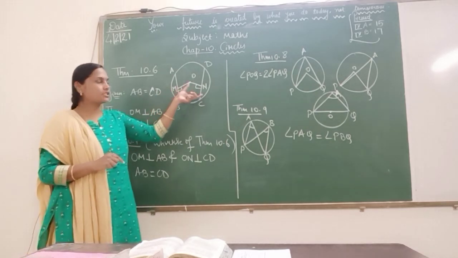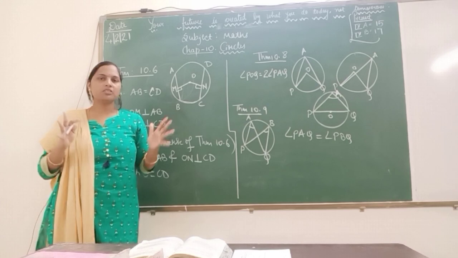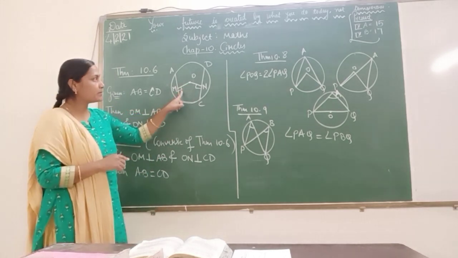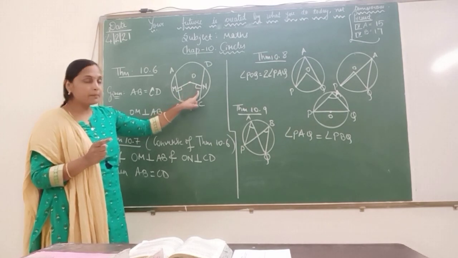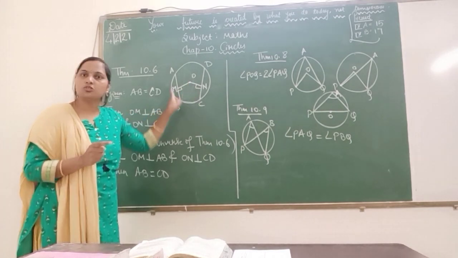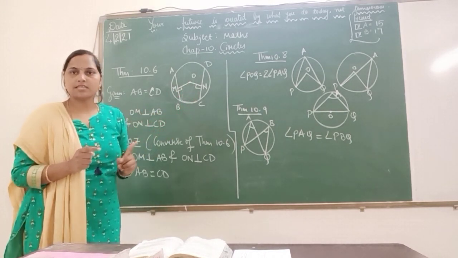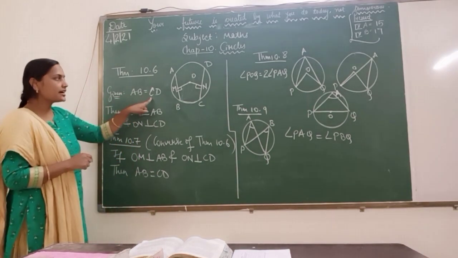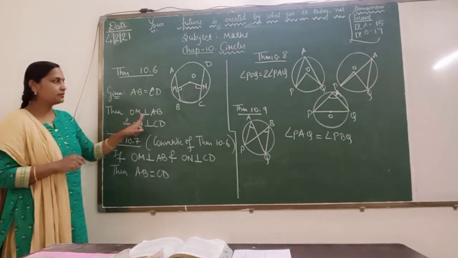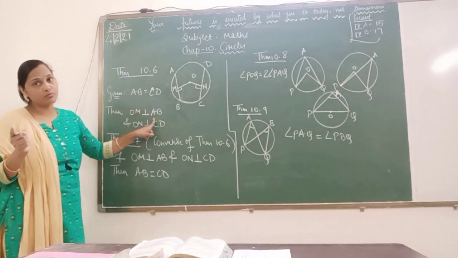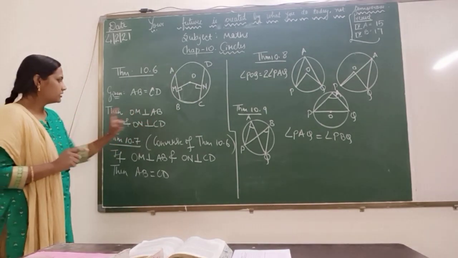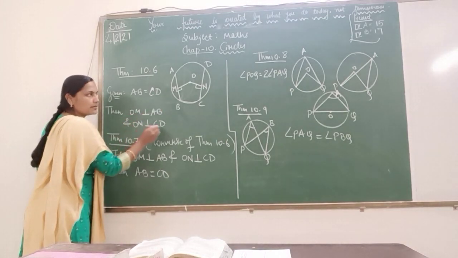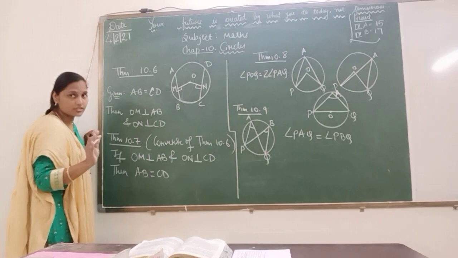Means OM equals ON. When I talk about the distance, distance is a perpendicular distance. So therefore OM is a perpendicular line, ON is a perpendicular line from the center to the chords. So 10.6 says equal chords are equidistant from the center. If chords are equal, then the perpendicular lines from the center to the chords will be equal. Okay, therefore OM is perpendicular to AB, and ON is perpendicular to CD, definitely if the chords are equal.